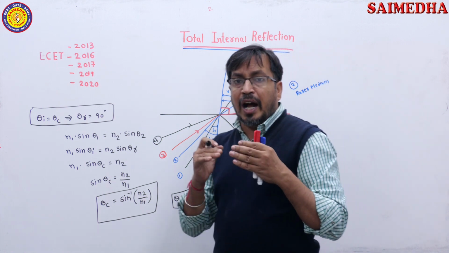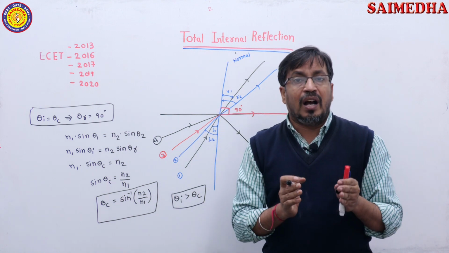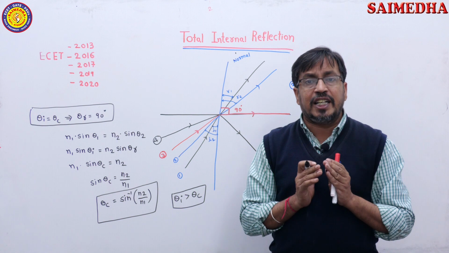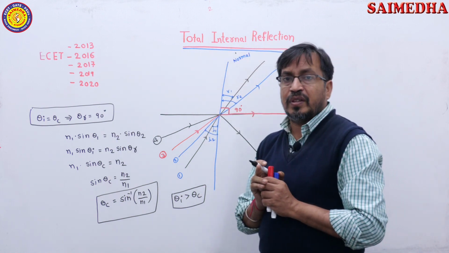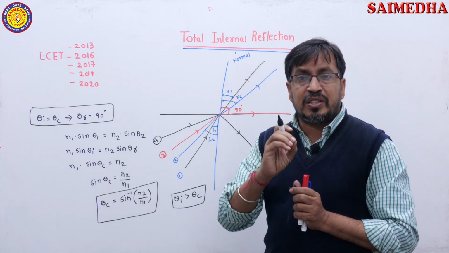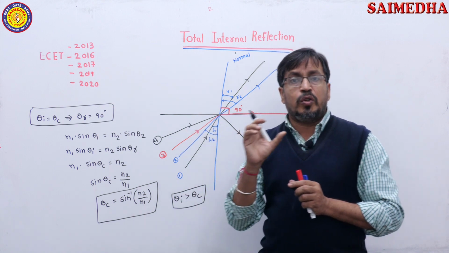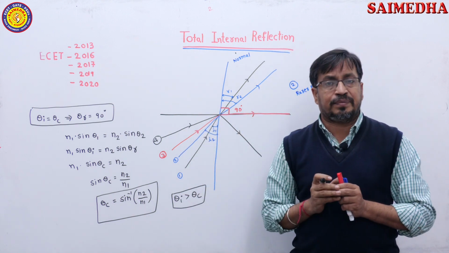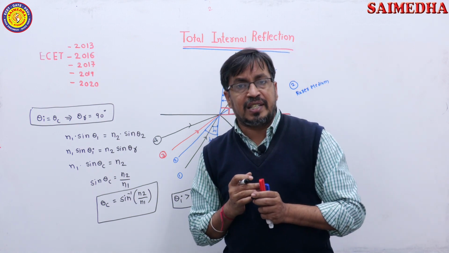So, the working of optical fiber is explained by using total internal reflection. In our exam they ask: the working principle in optical fiber is total internal reflection. So, what are the conditions to obtain total internal reflection?